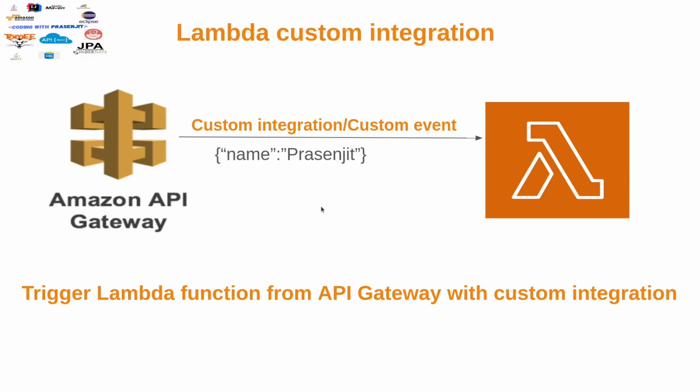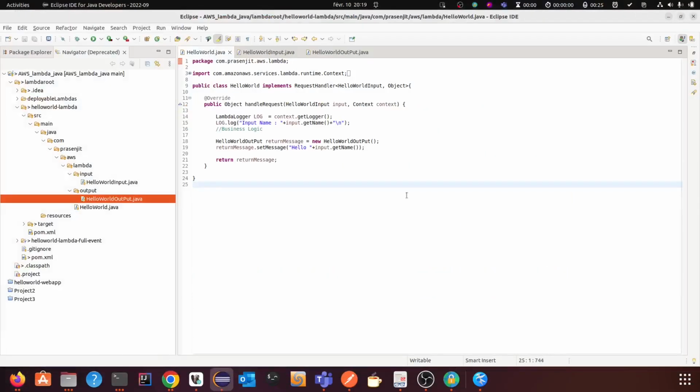Now let me show you the lambda I developed in my last video. I will provide the link of that video in the description, and also the source code in the GitHub repo so that you can download it locally and test it. So this is the lambda I developed in my last video.